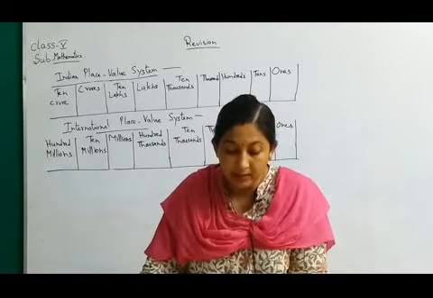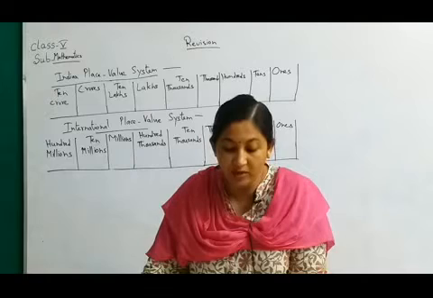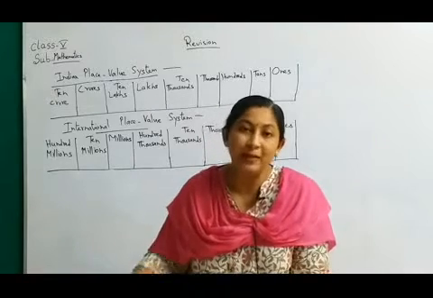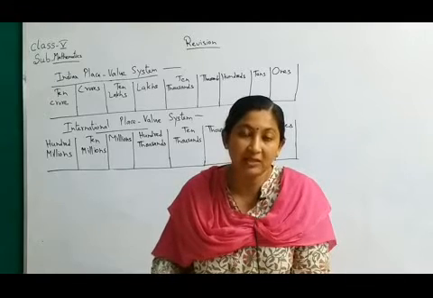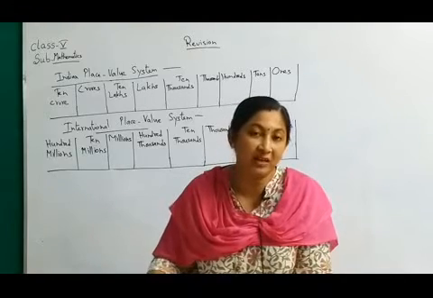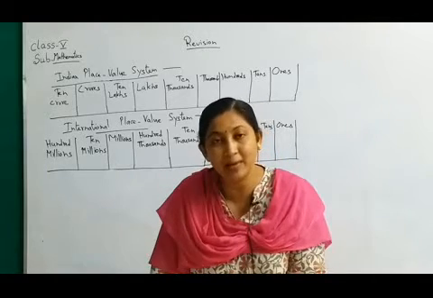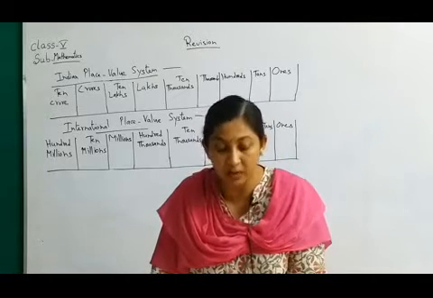Next one is the place value of dash is always the same as its face value. This we have done in the MCQs also. So it is 0. Zero has the same face as well as place value.